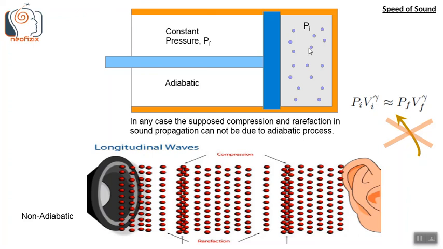So basically these neighboring regions are not actually enforcing their pressure on each other like we expect in the adiabatic process that we described above. The outside pressure Pf on this patch or compartment of gas Pi is not being maintained constant. The outside pressure Pf is continuously changing, so hence we cannot really use this adiabatic formula for these kinds of compressions and rarefactions of sound waves.